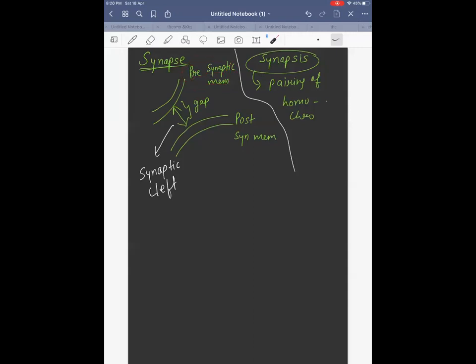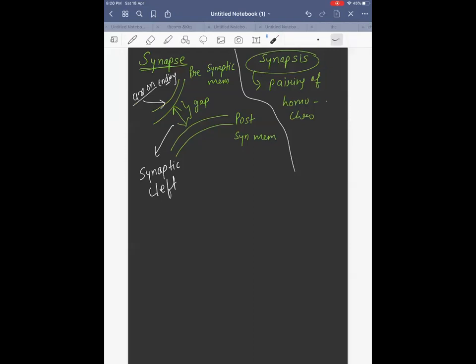Pre means before, right? So before, this is the neuron ending. Neuron ending means what? Axon ending, right? Neuron ending means axon ending. You will get the synaptic knob here.